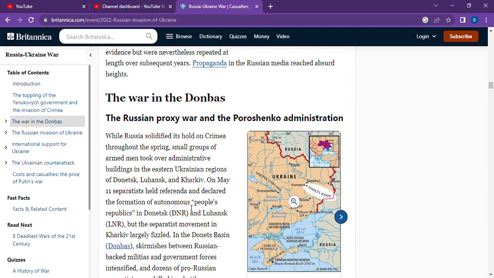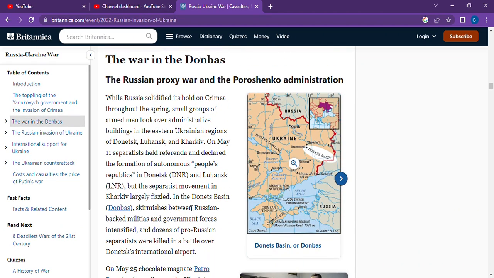Crimea, Vladimir Putin, the war in the Donbas, the Russian proxy war, and the Poroshenko administration. Russia solidified its hold on Crimea throughout the spring. Small groups of armed men took over administrative buildings in the eastern Ukrainian regions of Donetsk, Luhansk, and Kharkiv. On May 11, separatists held a referendum and declared the formation of an autonomous People's Republic in Donetsk.